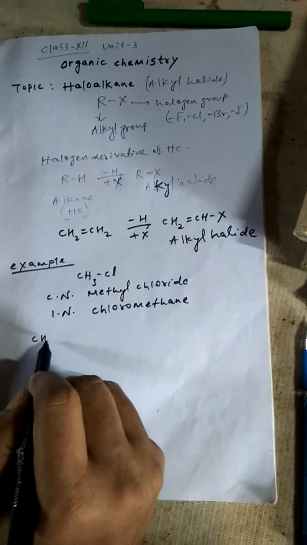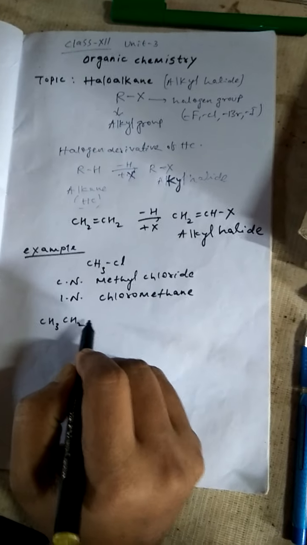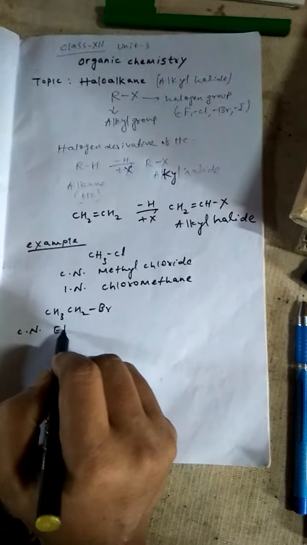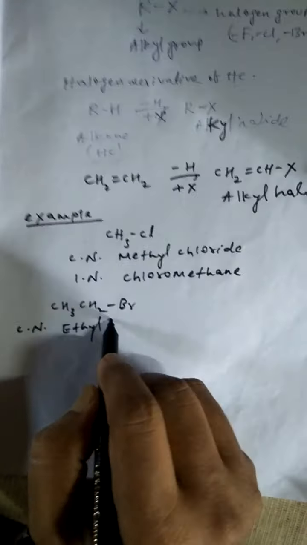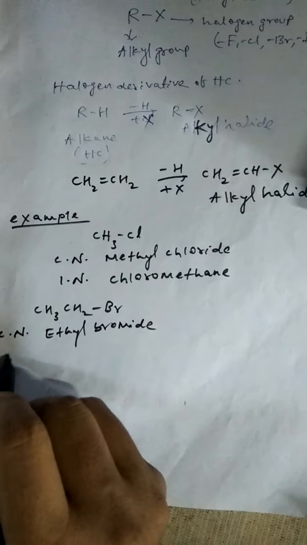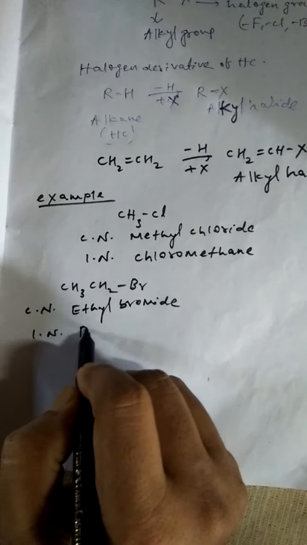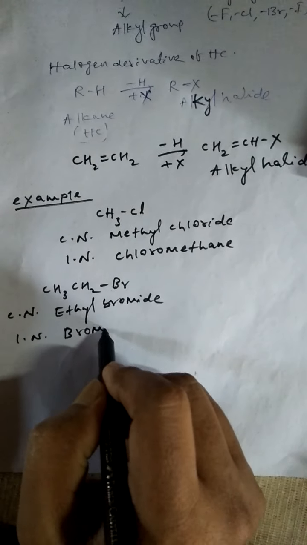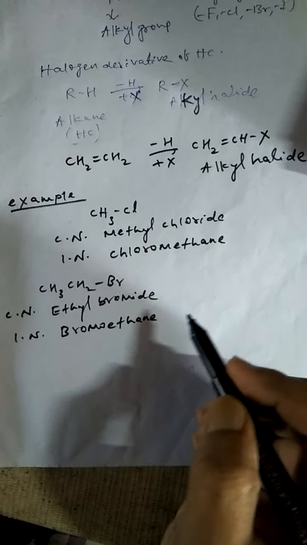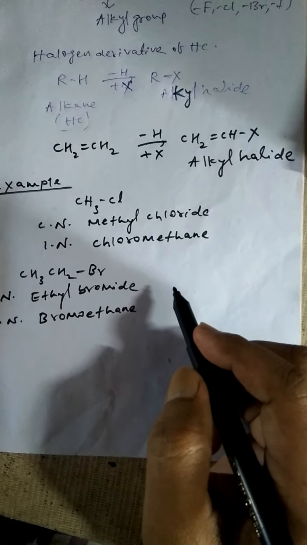Similarly, another example, CH3CH2Br. Its common name is ethyl bromide and IUPAC name is bromoethane. So these are a few examples of alkyl halide or haloalkanes.